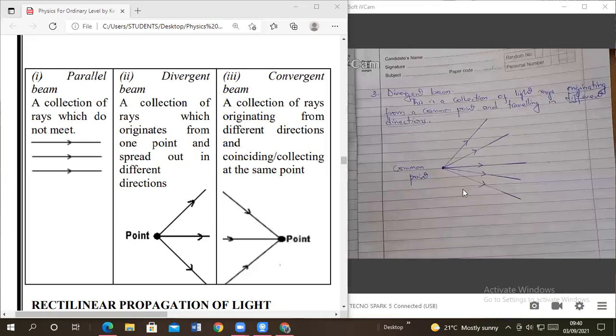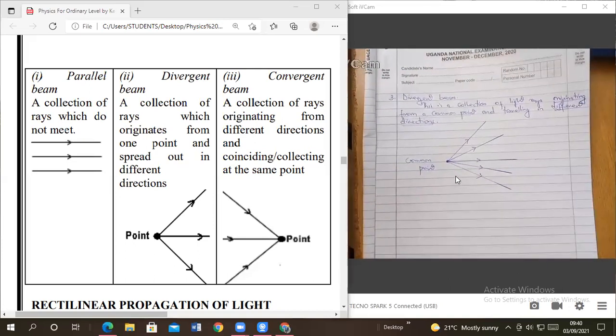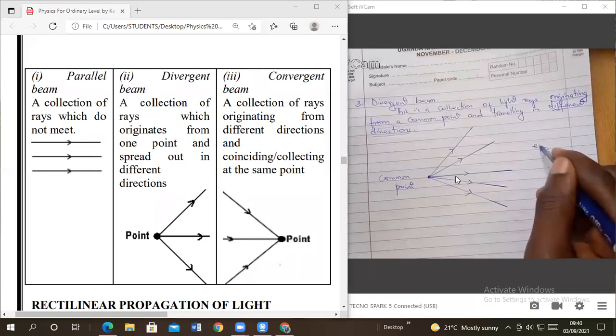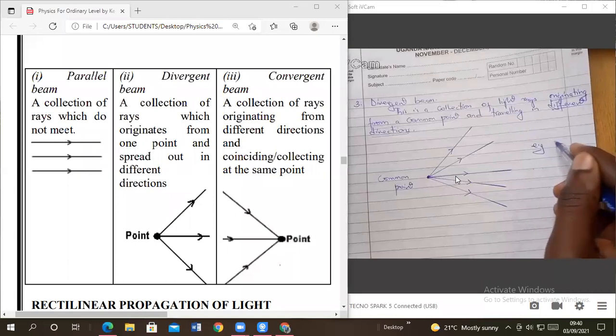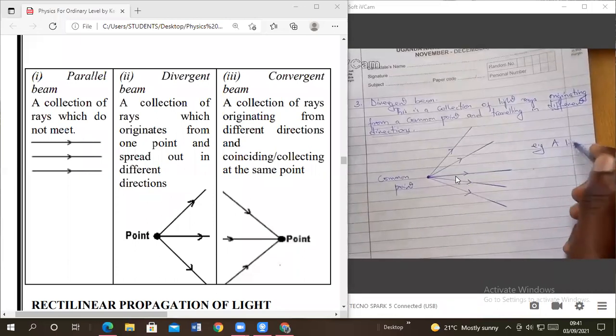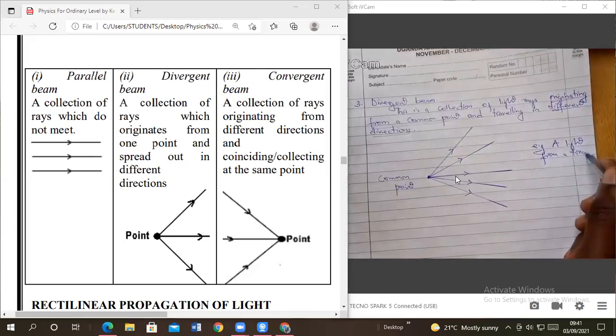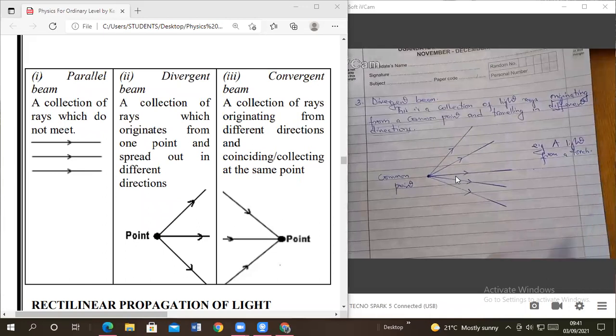Yes. Now, what are the examples of the sources which produce this kind of beams? One of the examples that produce this kind of light rays is a torch. When you flash on the torch, you see that light is diverging, not so? Members, is it true? Yes. One example we have is a torch.